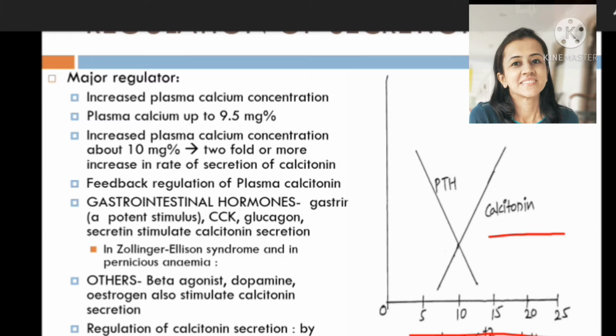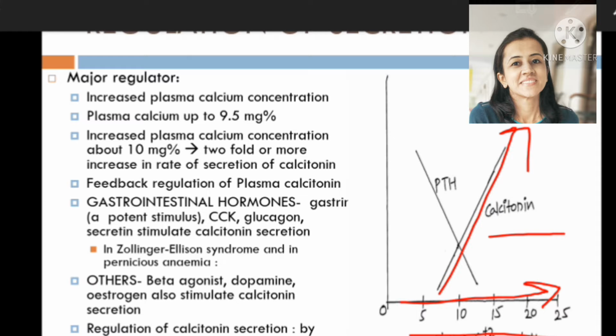Now, feedback regulation of plasma calcitonin. Plasma calcitonin is directly proportionate to plasma calcium level. As plasma calcium level increases, you can see here, calcitonin secretion increases, and it provides a feedback mechanism for regulating calcium concentration. Certain gastrointestinal hormones like gastrin, which is a potent stimulus, and other hormones like cholecystokinin, glucagon, secretin, they all